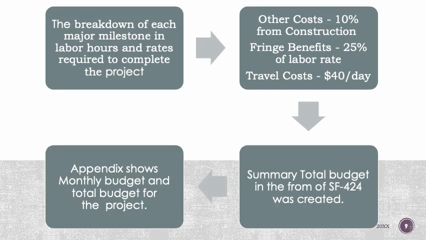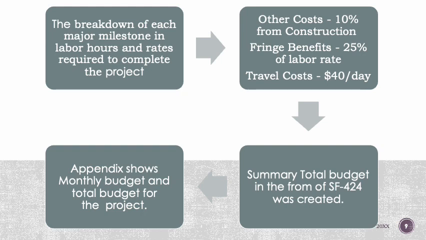After we decided on what direct costs could affect the project, we then independently worked on gathering the information about what labor costs could be, what the fringe benefits and so on could be for each of the categories that we've been assigned to. One common thing which we did was we included 25% of labor rate for the fringe benefits and $40 a day for the travel costs where we thought was necessary. And in the other cost section, we just included 10% of the wage of the employee.